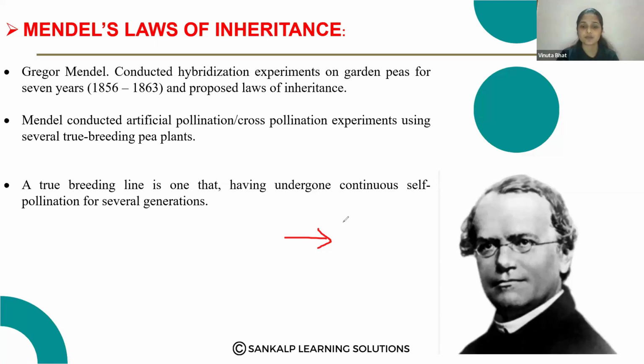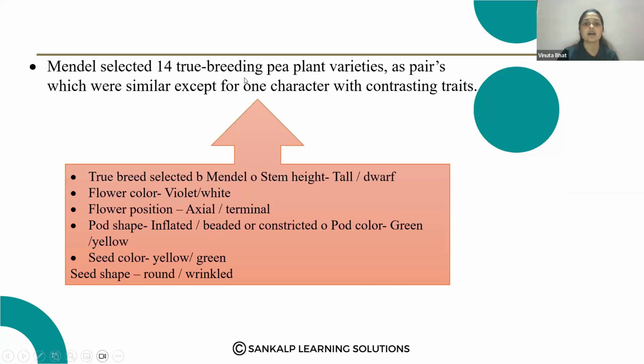For example, a pea plant which has undergone self-pollination for around 7 to 8 generations, the plant obtained at the end is called the true breeding pea plant. Then what characters did he select in pea plants? Why did he select pea plants for his experiments, when there are so many types of plants and animals?